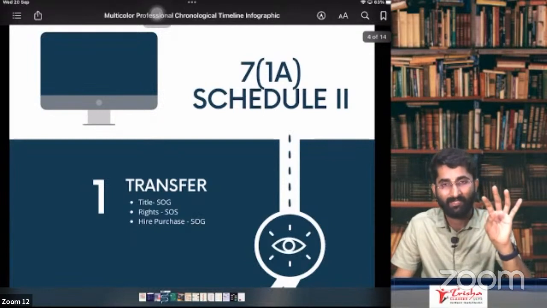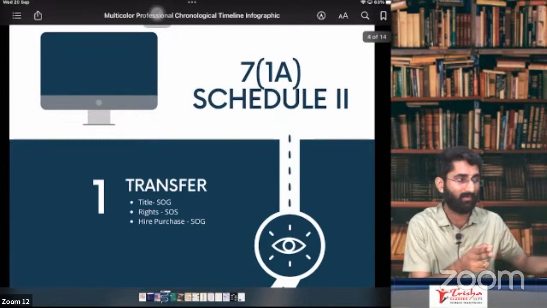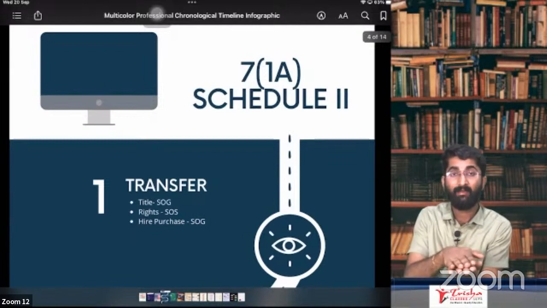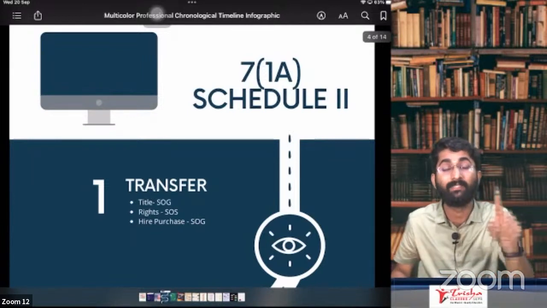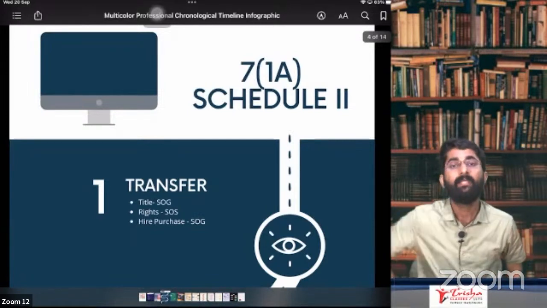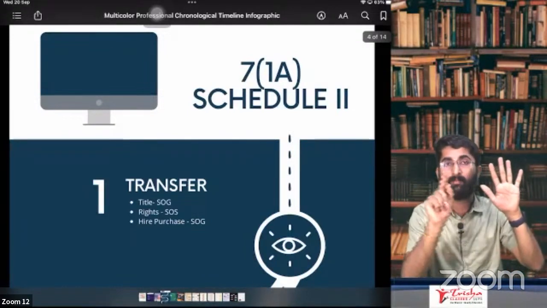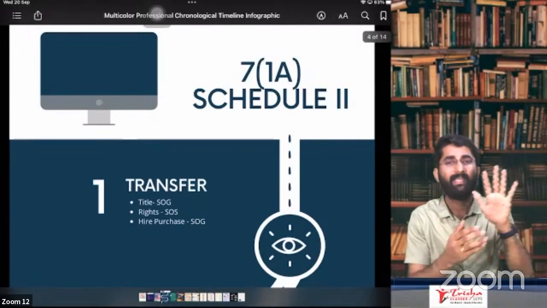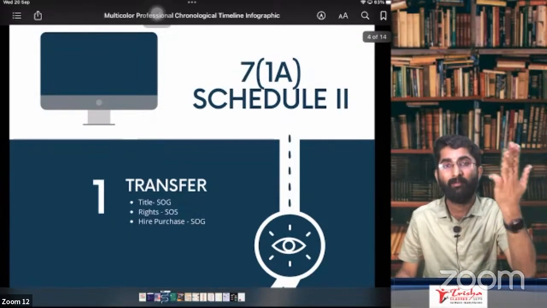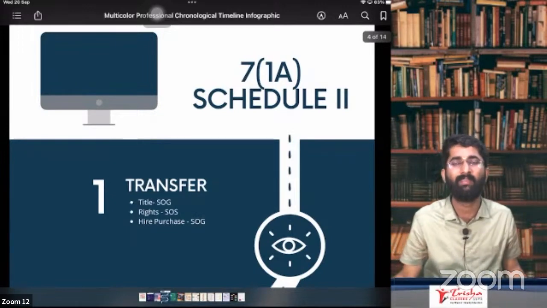Later, we discussed para number 3, which is about agent. The transfer between principal and agent will be considered as supply if the agent is selling the goods to the buyer and the invoice is raised by this agent in his own name. Only then will the transfer between principal and agent be considered as supply. Otherwise, it's not supply. Next one is about importation, schedule number 1, para number 4. There are five conditions to be satisfied. In case of importation of service, not for a consideration, from a related person or own establishment outside India, it should be taken only for business purpose.